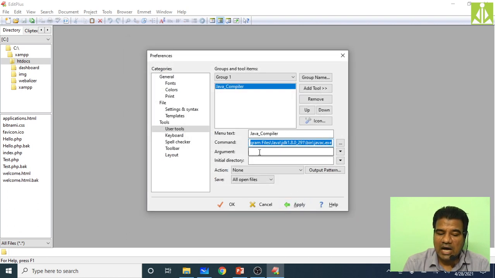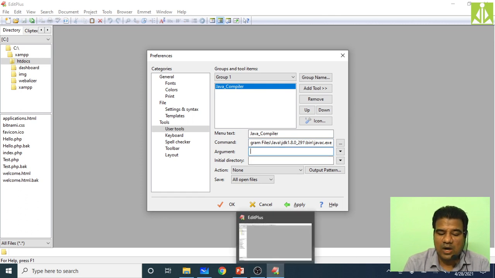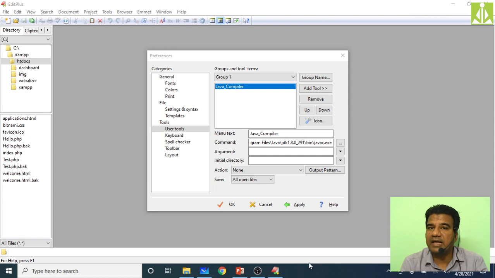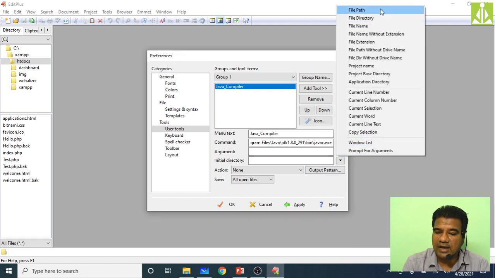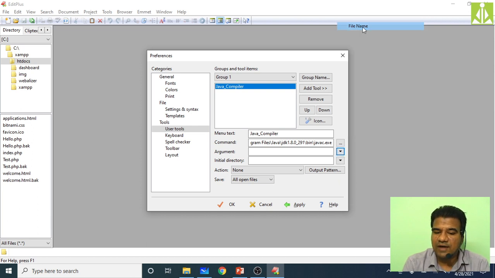Then arguments. What argument are we passing? After javac, what are we typing? We are typing the file name followed by the extension, isn't it? So the argument we are giving is the file name. Where is it? Here it is. Select the file name, and put it over here.